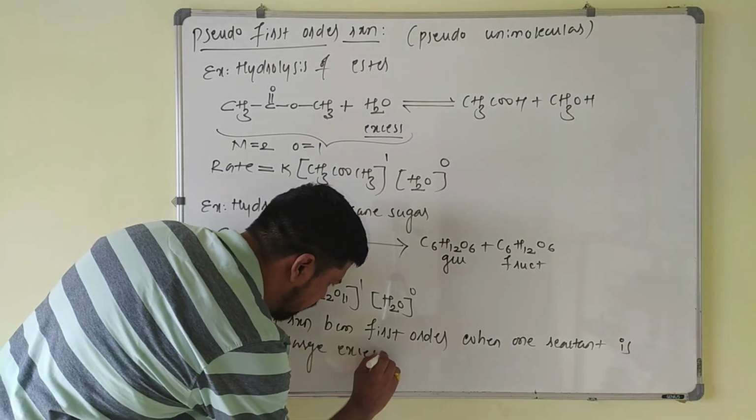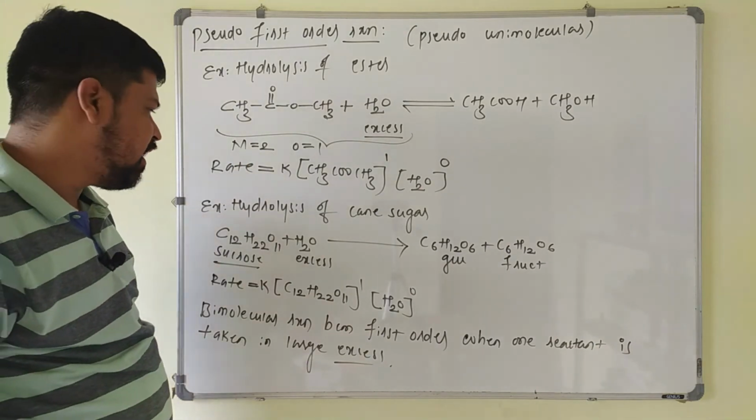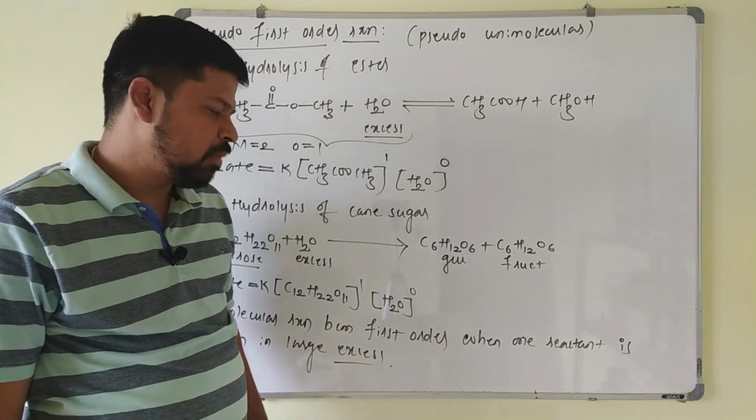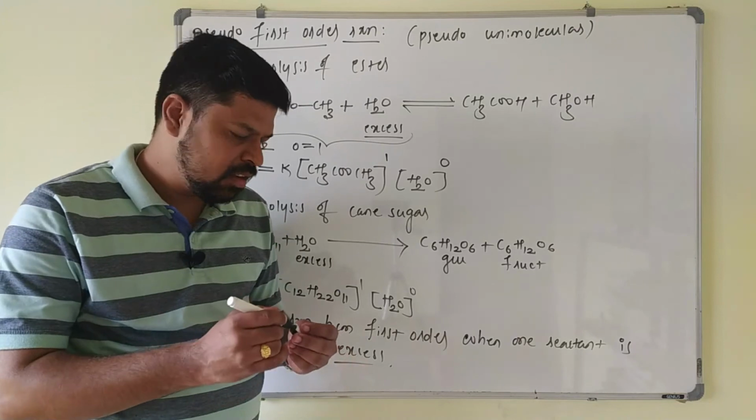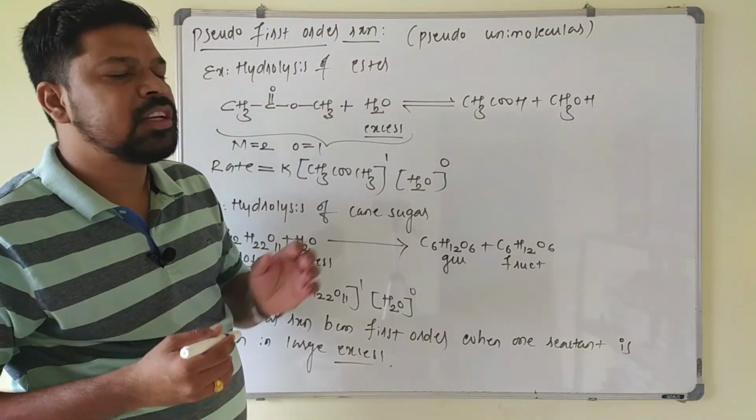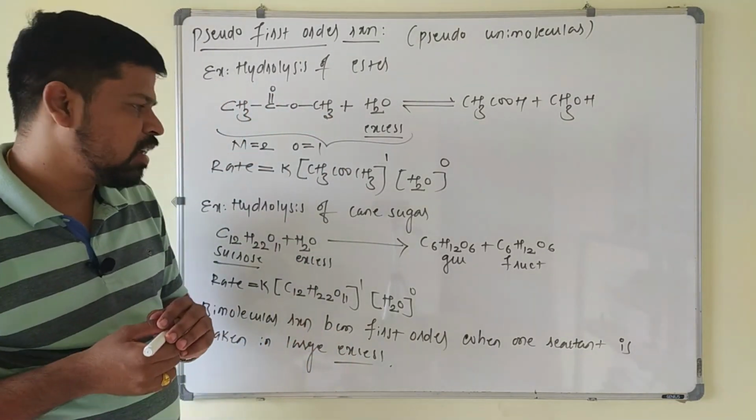When one reactant is taken in large excess, a bimolecular reaction becomes a first order reaction. So this is about the pseudo first order reaction or pseudo unimolecular reaction.